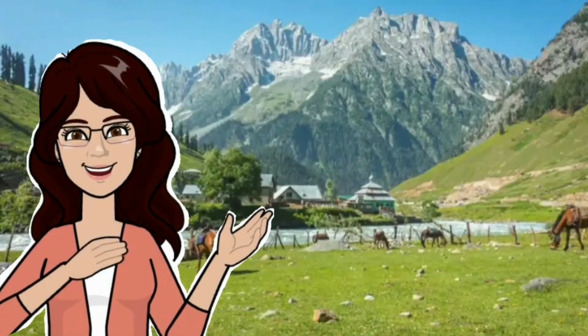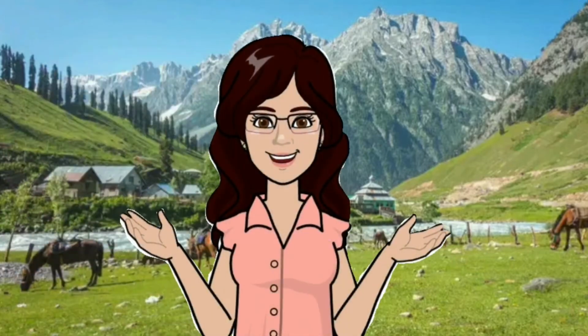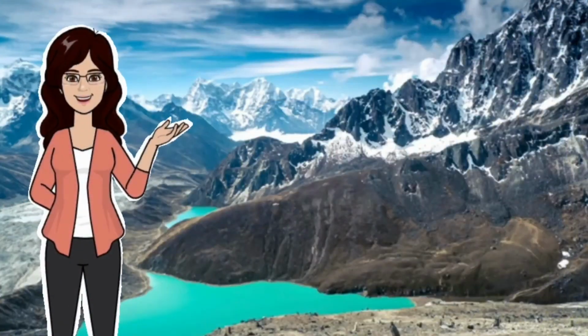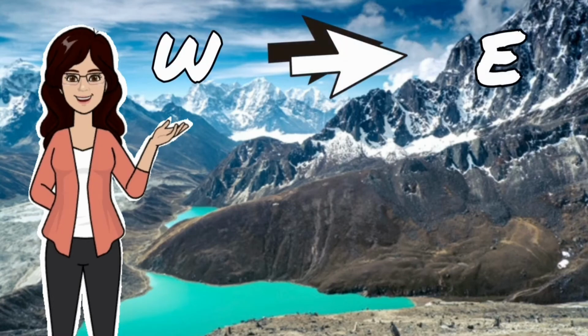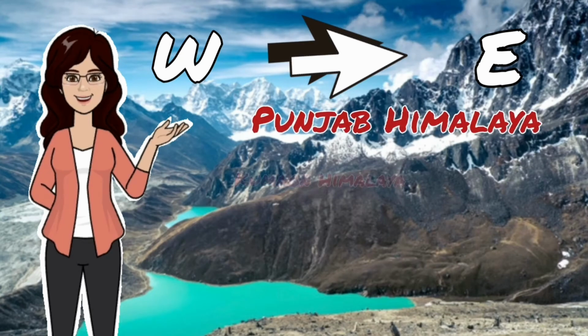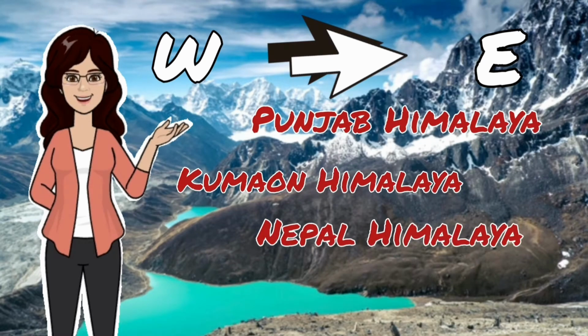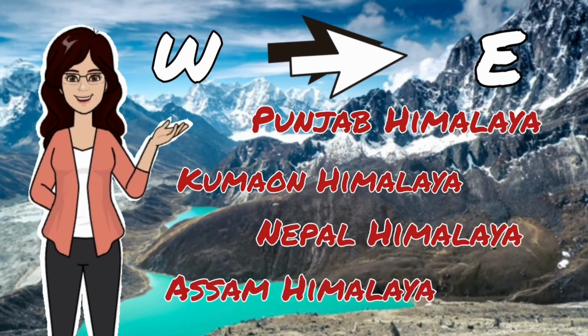So children, these were the longitudinal divisions of the Himalayas. Hope you understood them well. But the story of the Himalayas doesn't end here. There is much more to know about this lofty Himalayas. Besides the longitudinal divisions, the Himalayas have been divided based on regions from west to east. These divisions have been demarcated by river valleys. These are called Punjab Himalaya, Kumaon Himalaya, Nepal Himalaya, and Assam Himalaya. Do you want to know where they are located? Then continue watching the video.